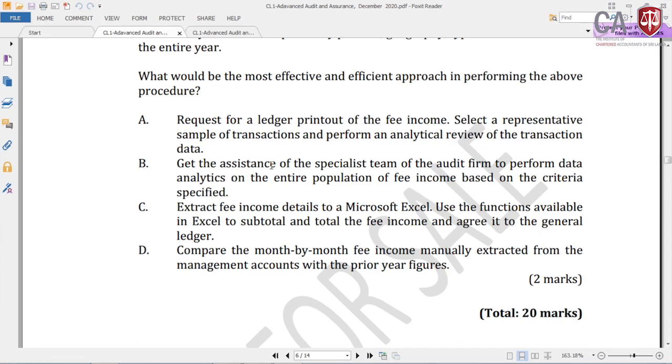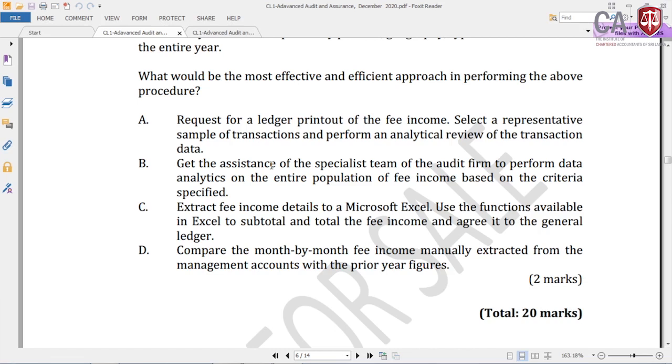Let's see. Answer C, extract the fee income details to Microsoft Excel. Use the functions available in Excel, subtotal and total the fee income and agree to the general ledger. There is a limit to what can be put into Excel; you can't put in a large amount. Besides, it says to put it in Excel, take the total and check whether it tallies with the general ledger. It is not an analytical procedure. It is a routine audit verification.